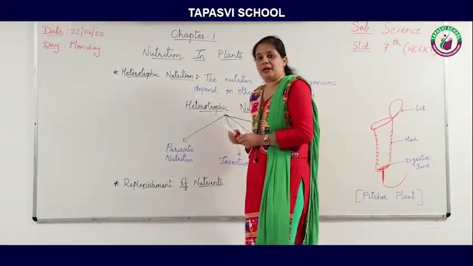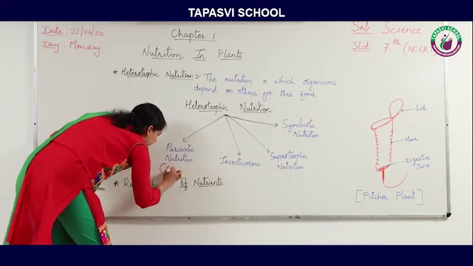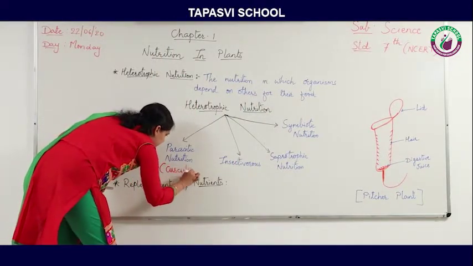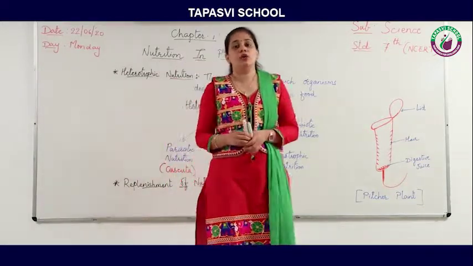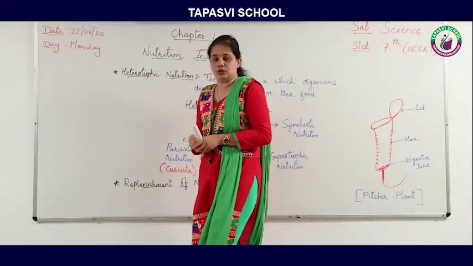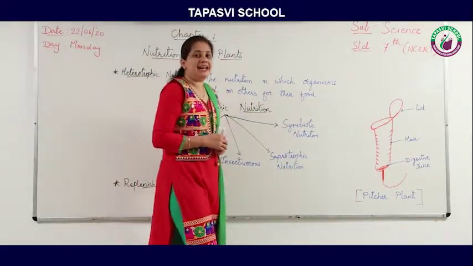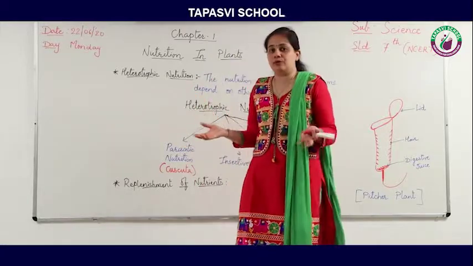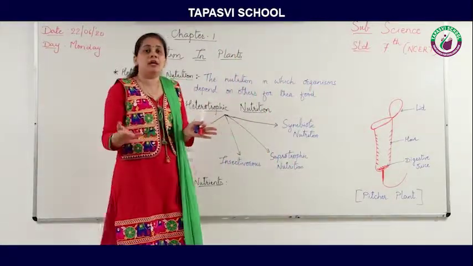The example of parasitic nutrition is Cuscuta. Cuscuta is a plant which is also known as Amarbel. The plant is a yellow thread-like structure. It does not have roots, stem, or leaves.